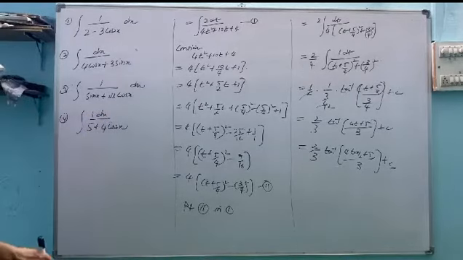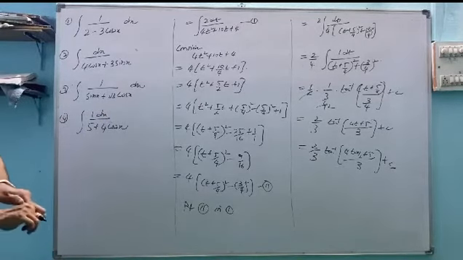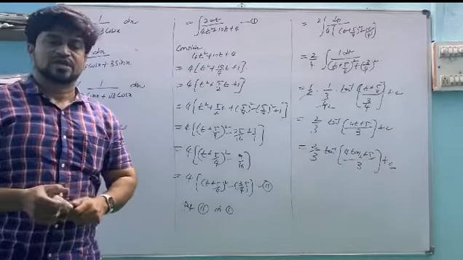These are the 4 questions. You have to complete this one and show it to me. This is type 1. More types coming soon.